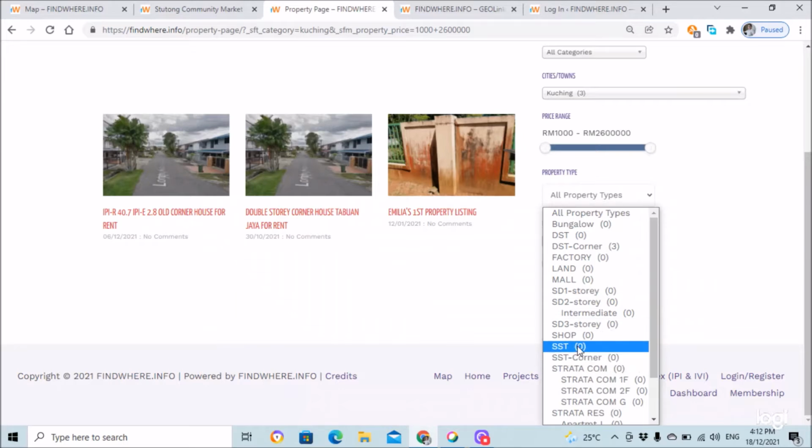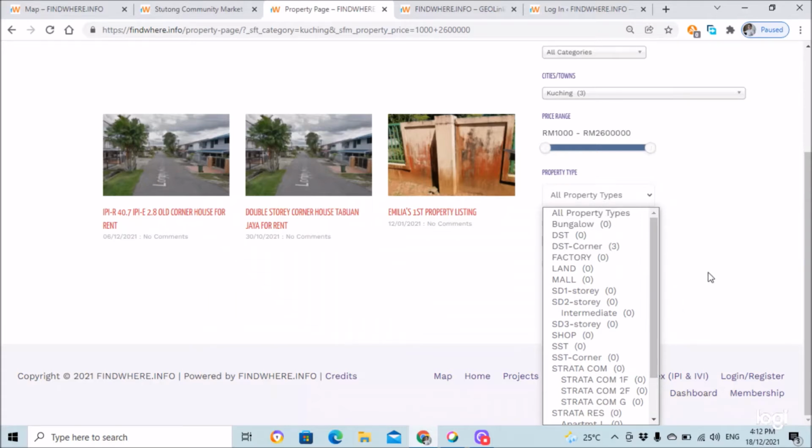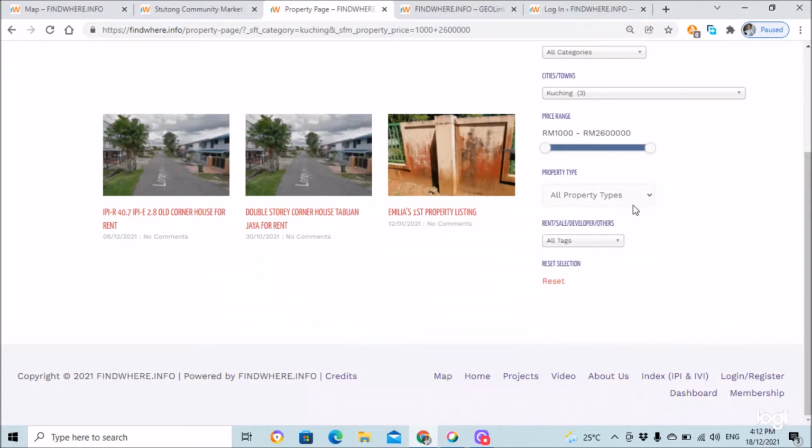single story terrace, under the different common nomenclature. Of course, you have the strata commercial units and also strata residential units like apartments with lift and without lift, townhouses or upper or lower part of the townhouses, and of course warehouses and those for industrial use. So these category types also streamline your search.